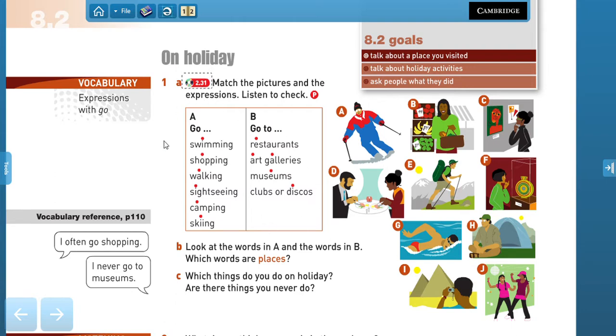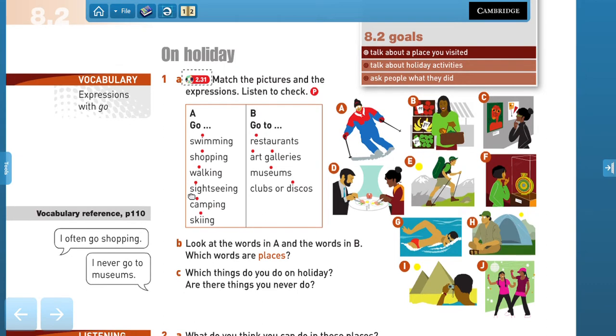Now, on the left side, we have here some activities, things that you can do, and that is why they go with ing at the end, right? So because these are activities. Go swimming, go shopping, go running. You can also say that, right? And these are for activities.